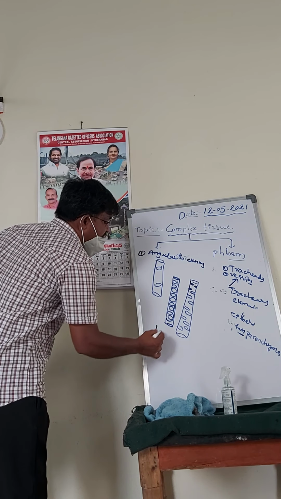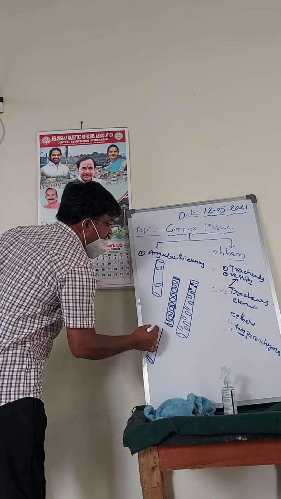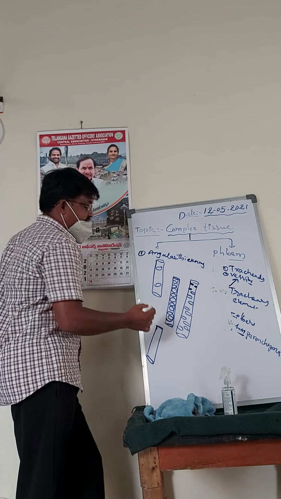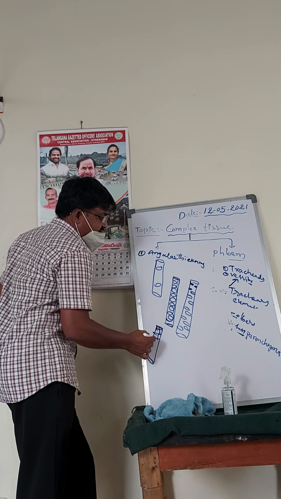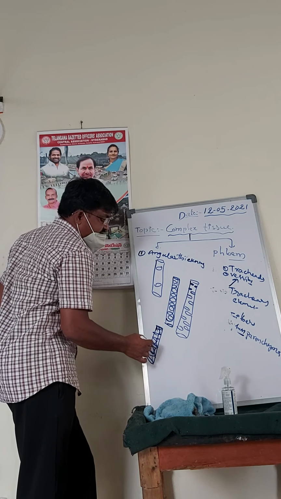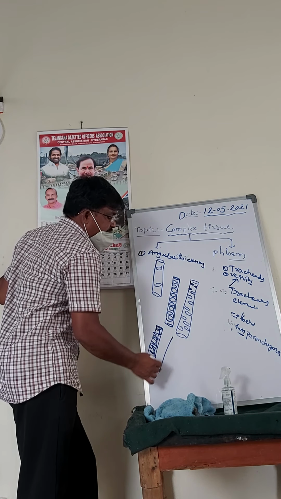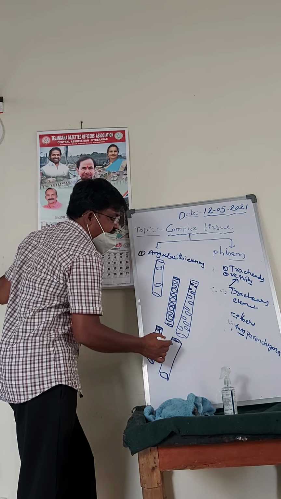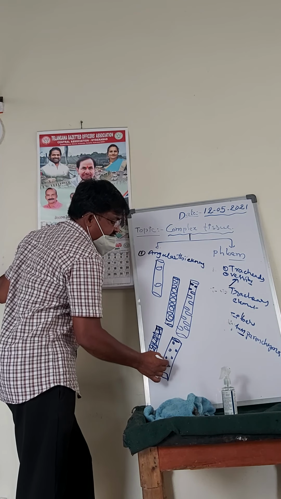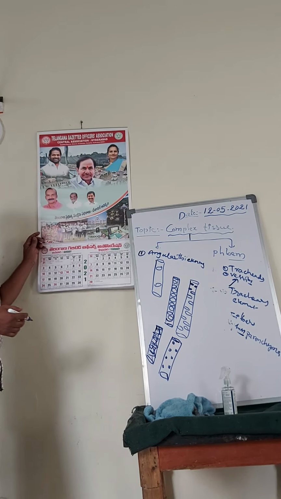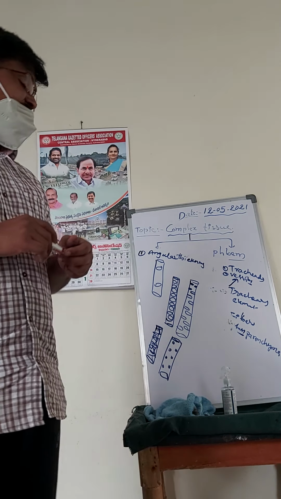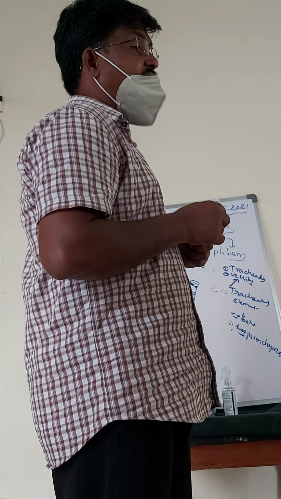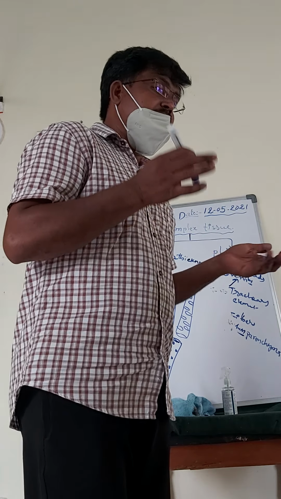What do we mean by reticulate? I think you know reticulate venation, which is nothing but a net-like structure. So this is the reticulate formation. Then pitted means like this. Imagine a vessel with pits on it. The secondary wall material is deposited in a pit-like structure, and then it is called a pitted structure. So this is something about vessels.